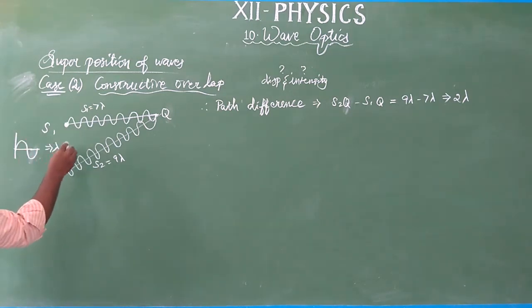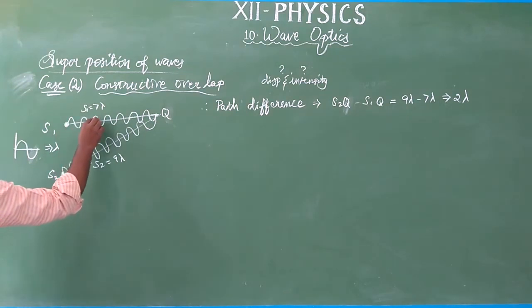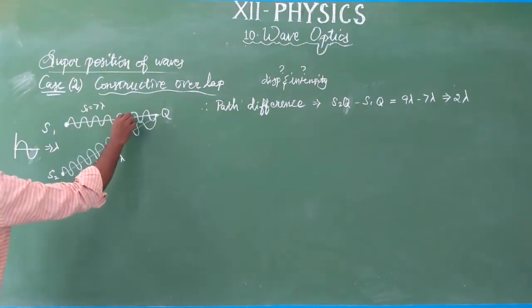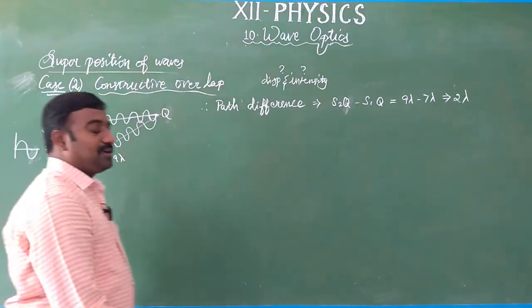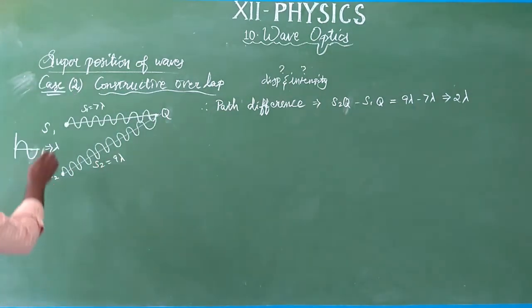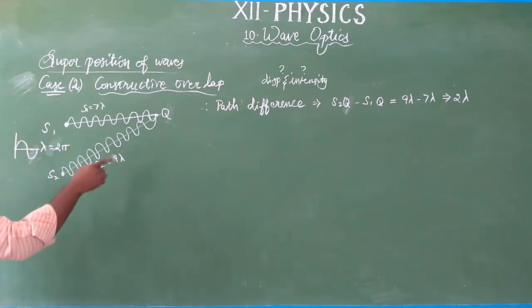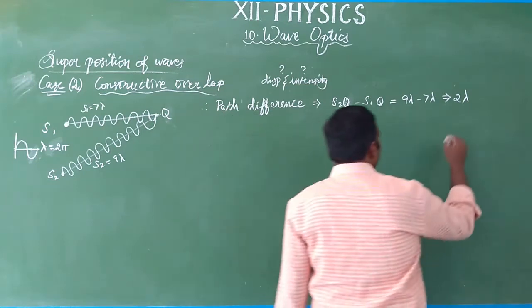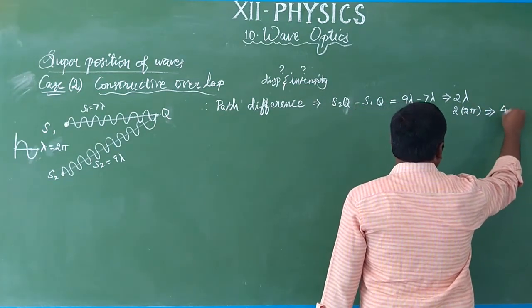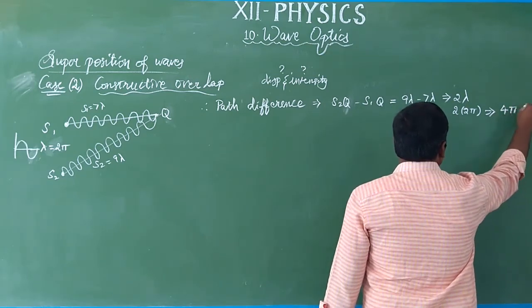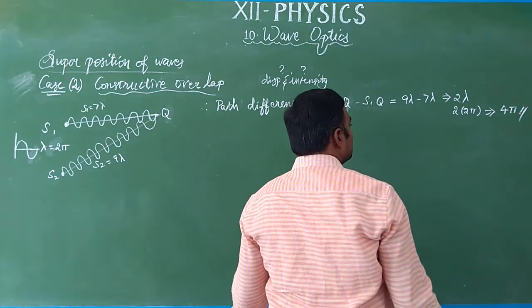This is lambda. So 1, 2, 3, 4, 5, 6, 7. Similarly, in 9 lambda. So we know lambda. What is lambda? 1 lambda is equal to this angle pi, and this other angle pi. So pi plus pi is 2 pi. But what phase difference have we got? 2 lambda. So 2 into 2 pi, which is equal to 4 pi. Therefore, the phase difference in angle is 4 pi.